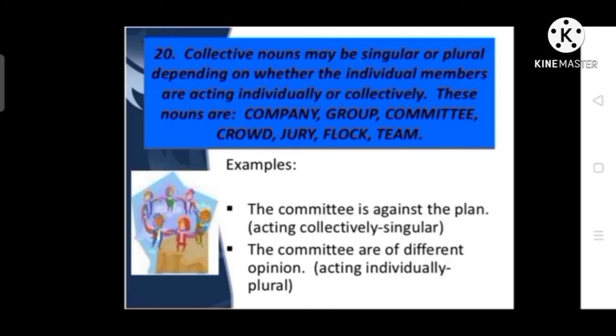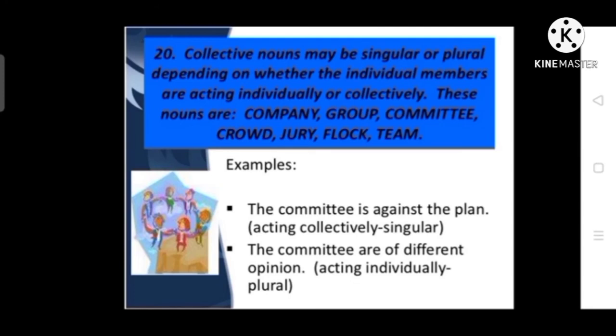According to number 20, collective nouns may be singular or plural depending on whether the individual members are acting individually or collectively. These nouns are company, group, committee, crowd, jury, flock, team. They carry singular verb according to the nature of the sentence, or they take plural verbs according to same nature. The committee is against the plan.